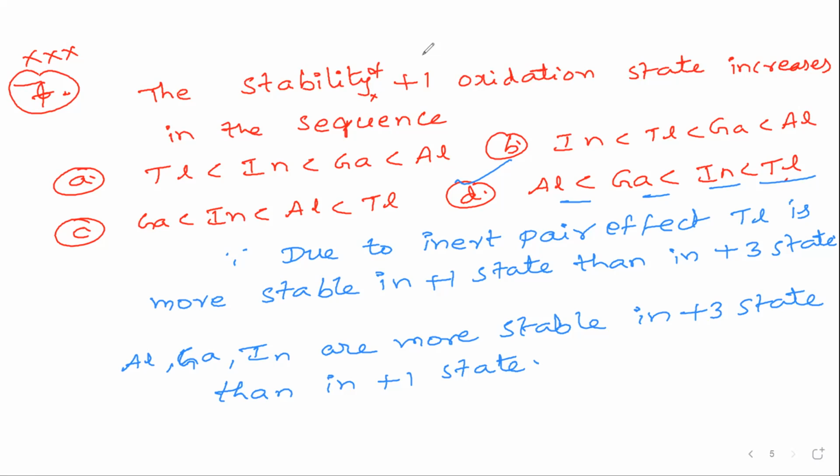Next question number 8. So this question is very, very important. Due to inert pair effect, thallium is more stable in +1 state than in +3 state. That's why the order goes like this. Thallium is having the highest. So next question number 8.